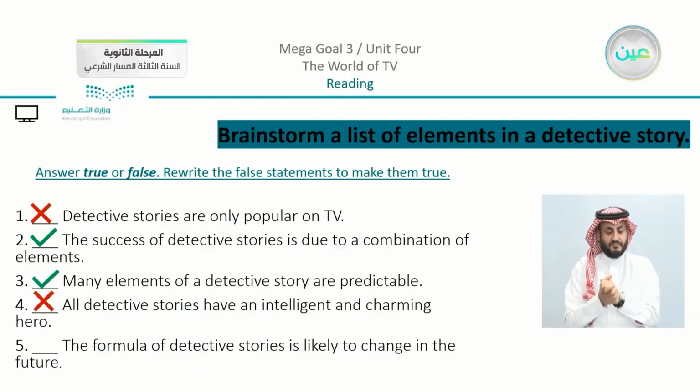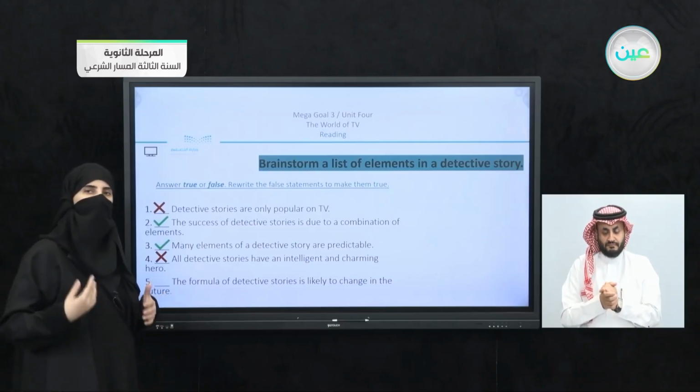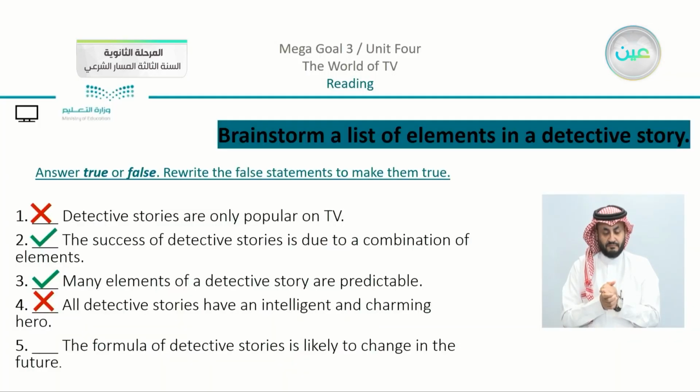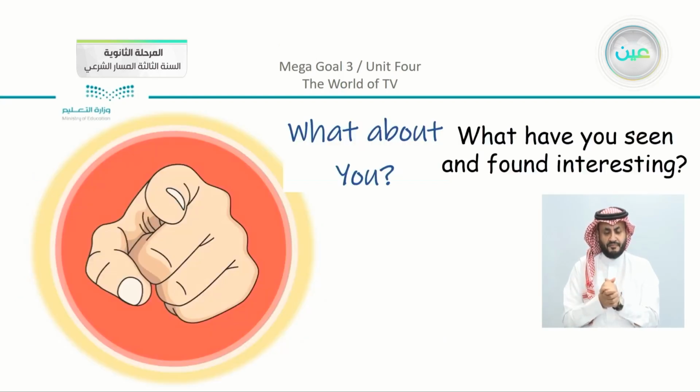There are different types of heroes and also different types of villains. Leading us to number five. Now, number five here, the formula of detective stories is likely to change in the future. Now we have here the idea of a mystery and the detective looking for the clues and trying to solve the mystery. So likely this is false. So it's not likely to change. Now we discussed the corrections here. You can just revise the answers that we have. Now what about you? What have you seen and found interesting?